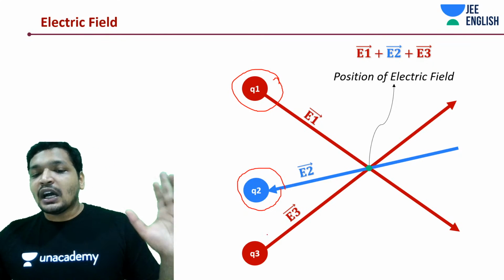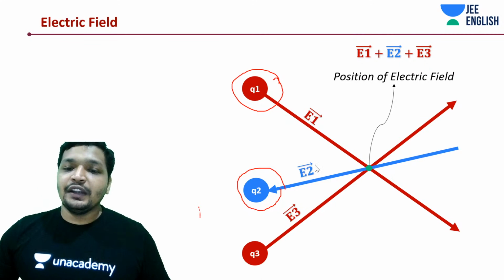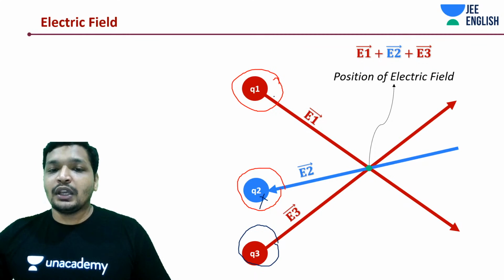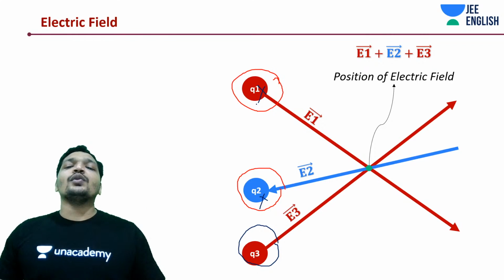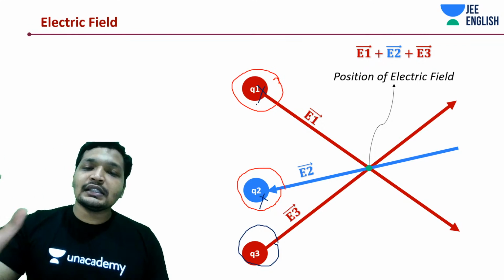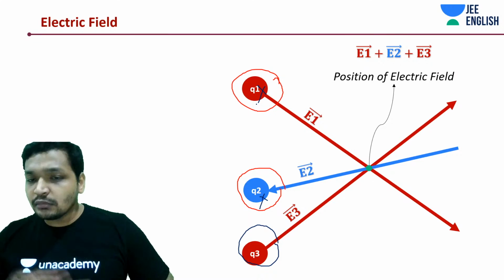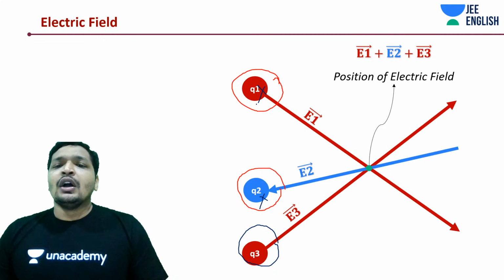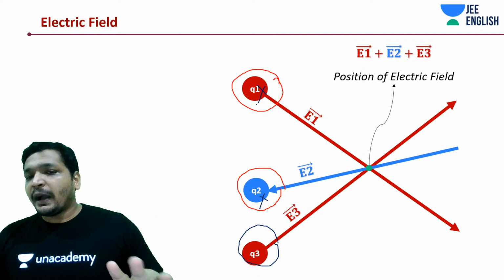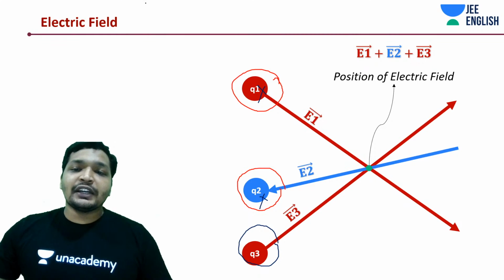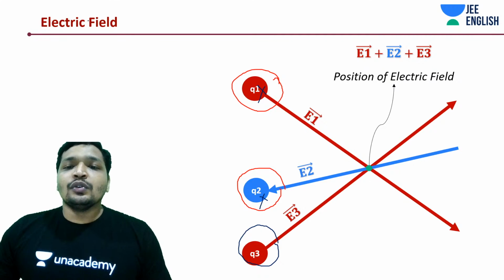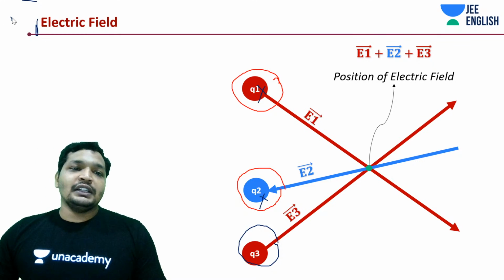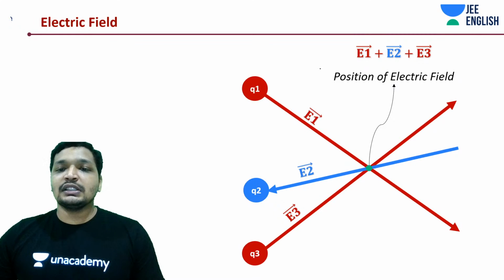Similarly, charge Q3 has its own field, which is not affected by Q2 and Q1. What a field actually creates is an electrostatic force on any charge placed in it. And how would you find the electric field? By adding the vector quantities of the electric field intensity. That's it, guys. It's a very simple concept. I know this is just a concept revision for you.